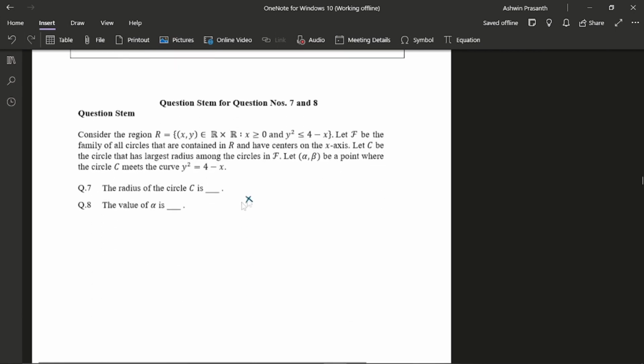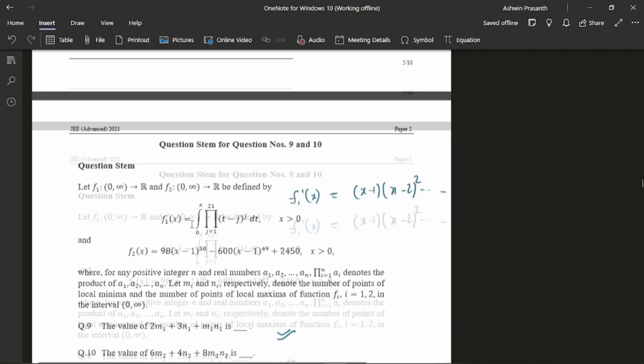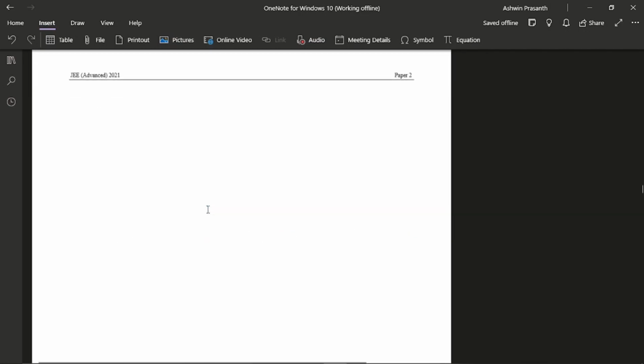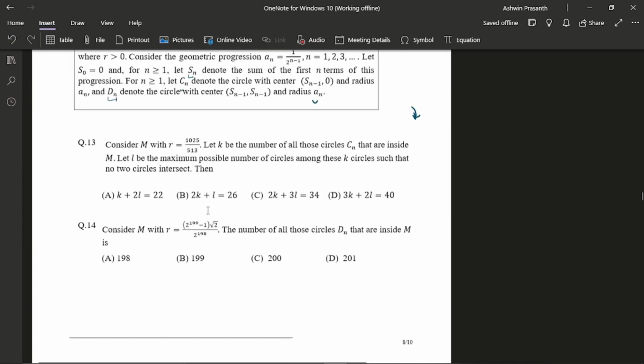Section two, I thought about this question again. Still, I wasn't getting any idea. So finally, I chose some random case. I think it was something like this. I took some circle like this and marked the answer accordingly, but I got it wrong, which was expected. And these were fine. That was the end of section two.